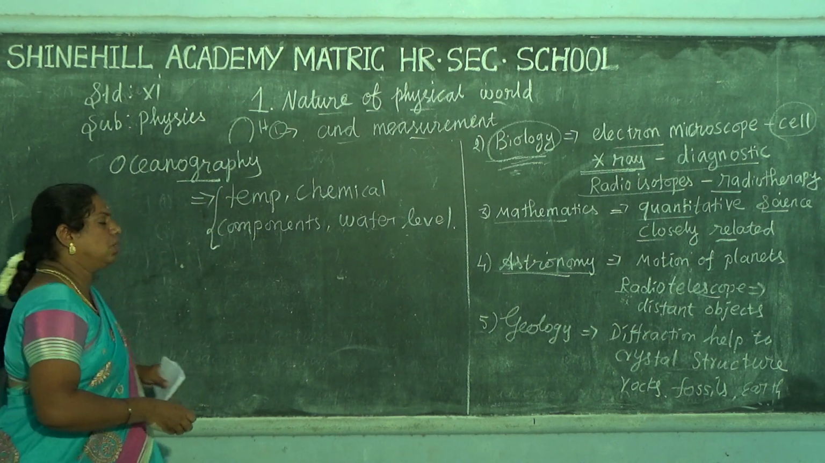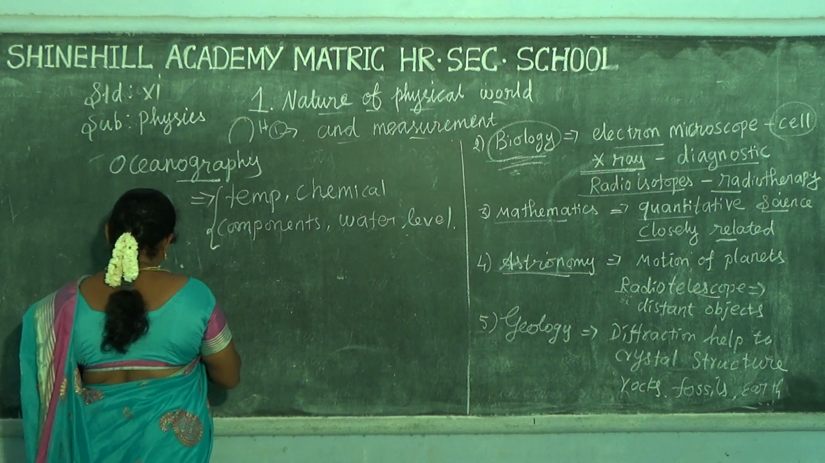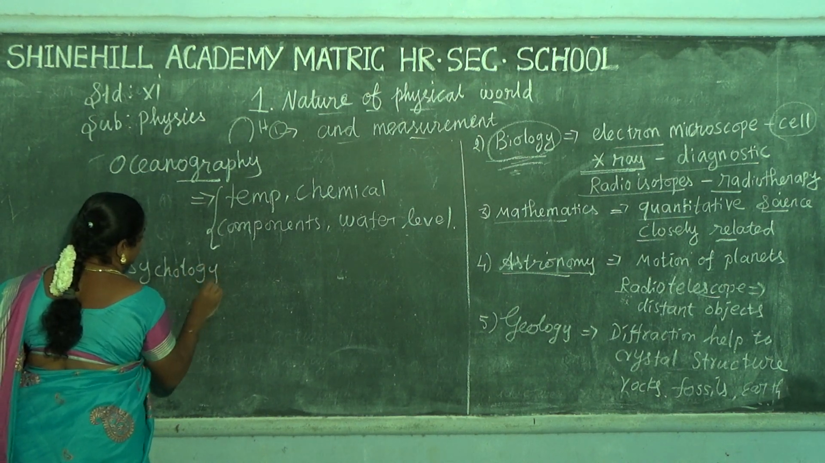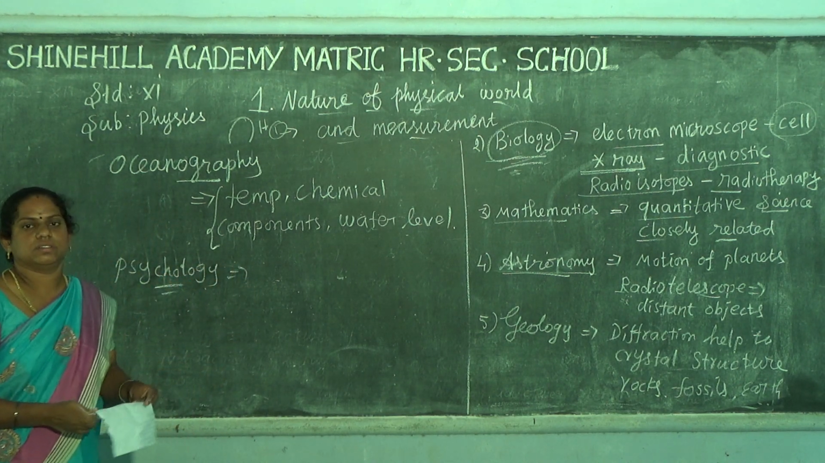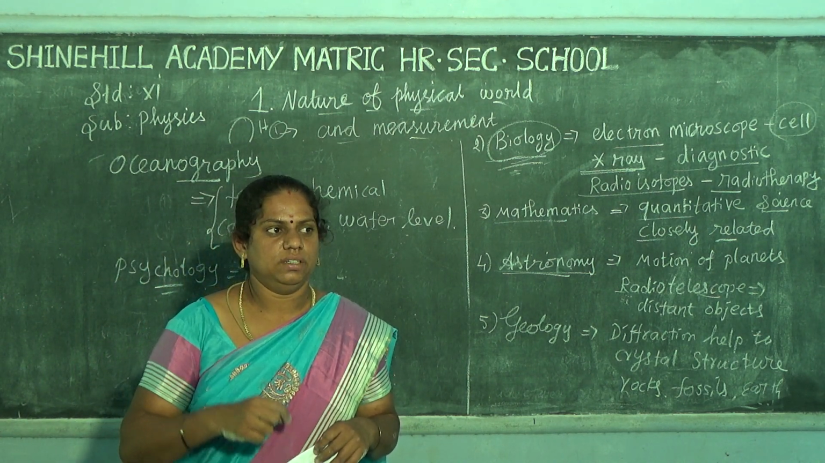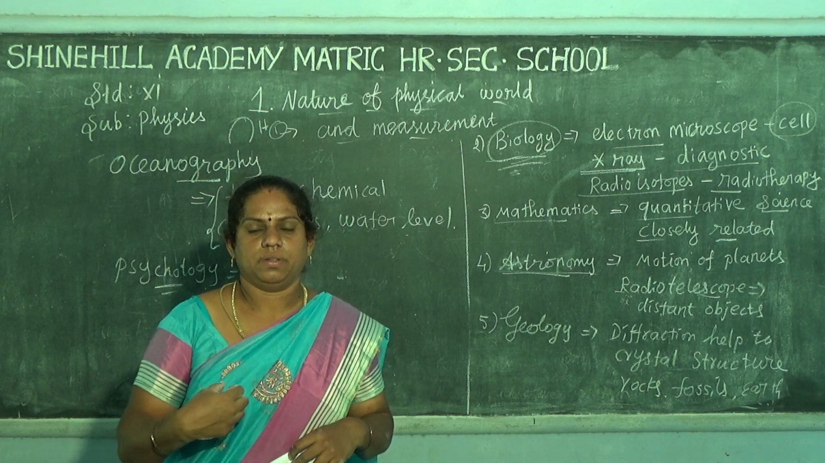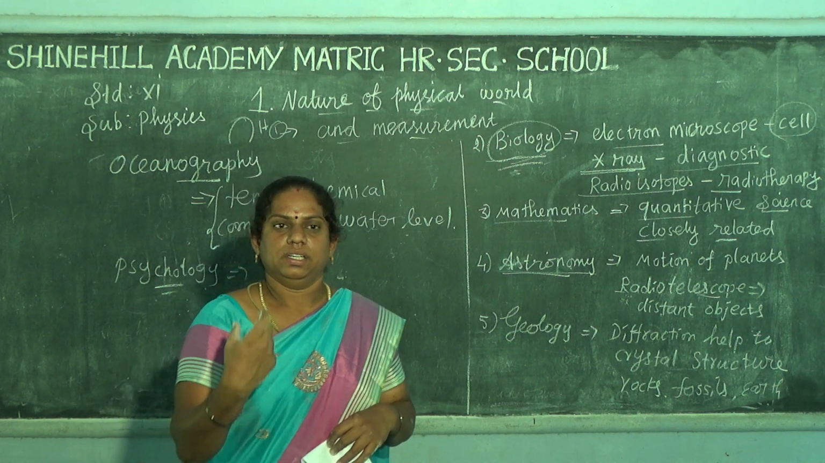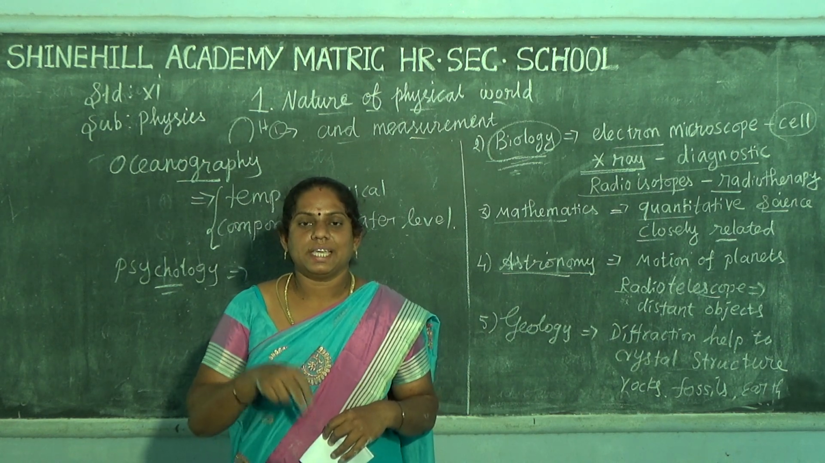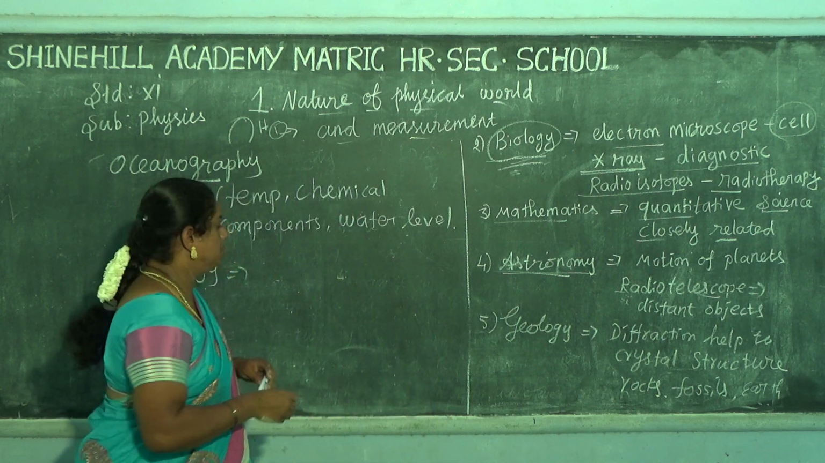Next one is psychology. What is meant by psychology? Anyone? Psychology means the study of human beings. For example, when you are learning, how do you learn? I can observe that. That is psychology. This psychology is based on the neural system.